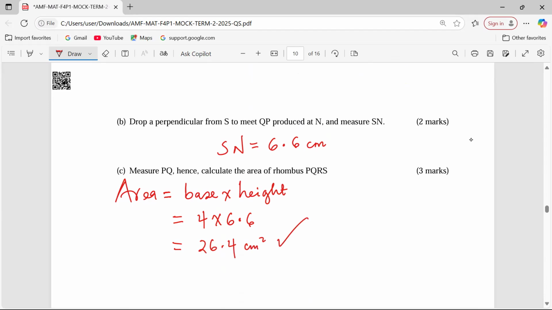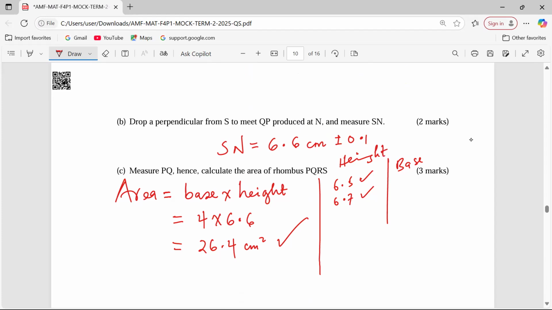centimeters squared. Remember, this can have several other options, alternative, or there is a range for this whereby this length should be measured with an accuracy of 0.1. So a student with the height of 6.5 is correct. A student with 6.7 is also correct. So there are those options for the height. Then for the base,